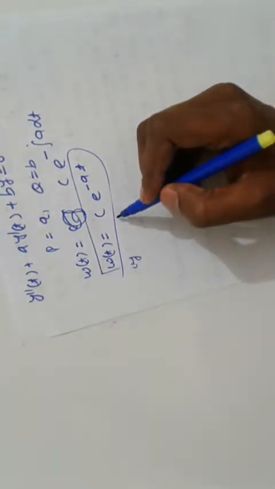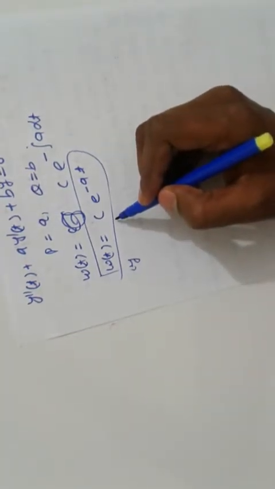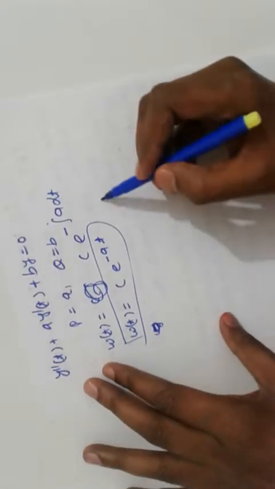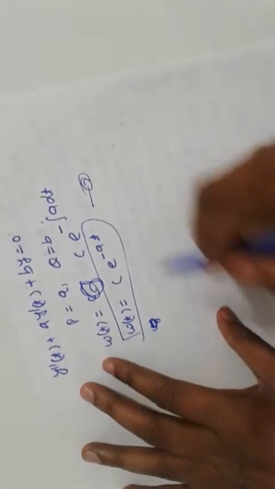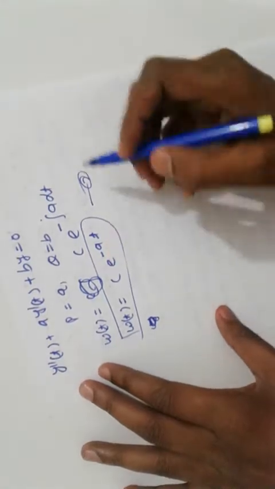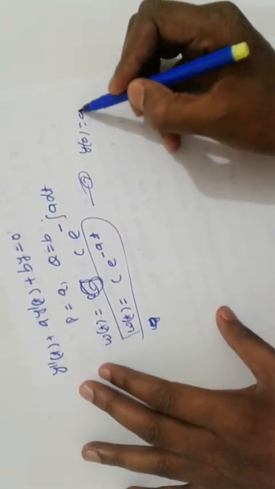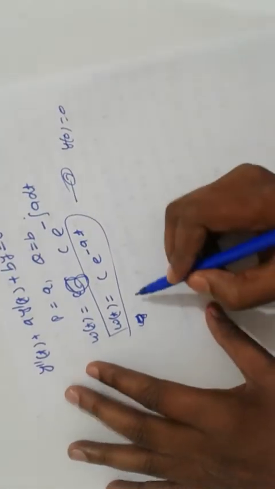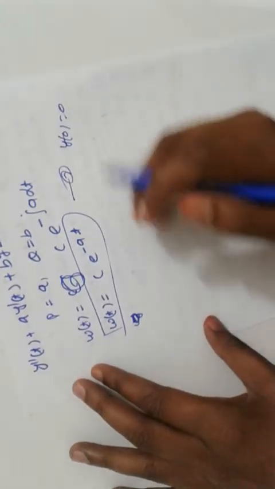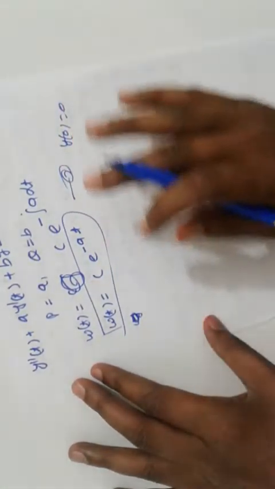Here, we cannot find the answer this way, because y of 0 equal to 0 is given. So next, let us go to the general method, because in this method we do not find any conclusion.